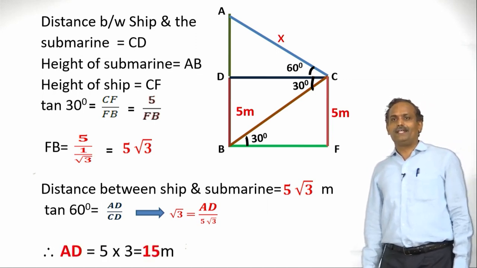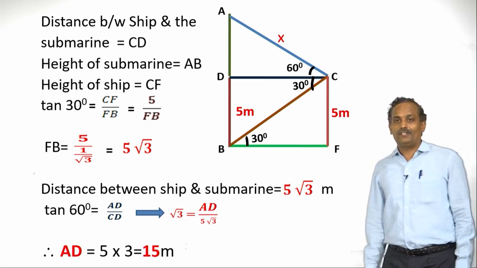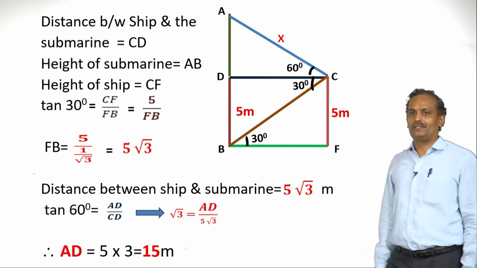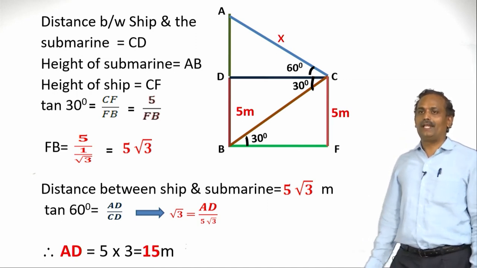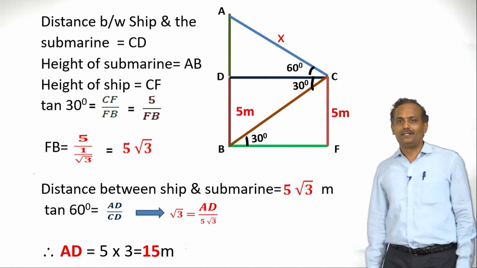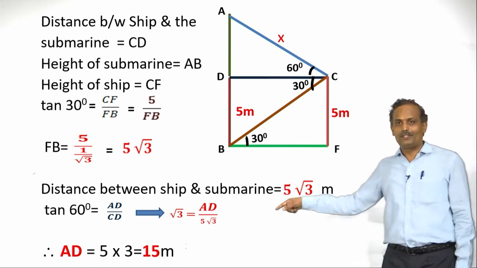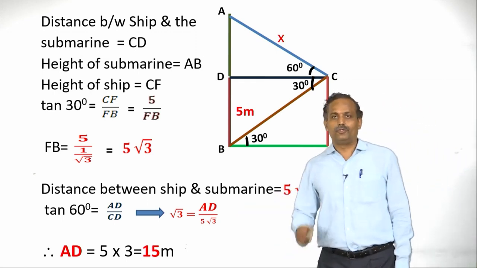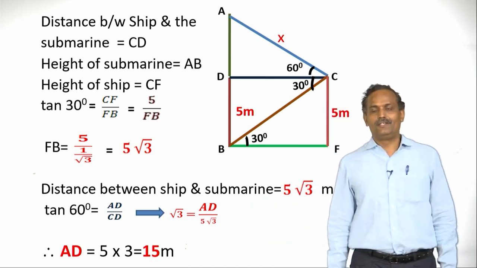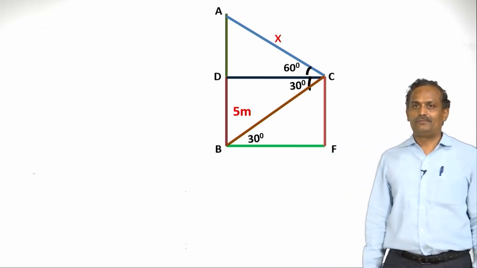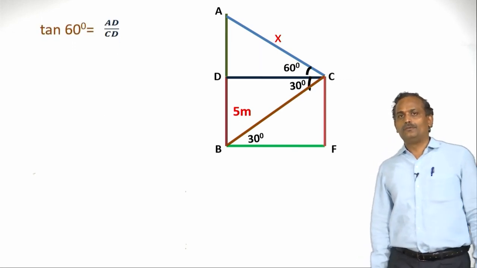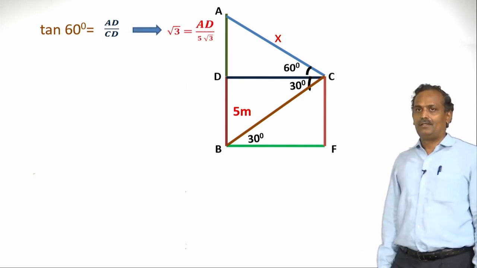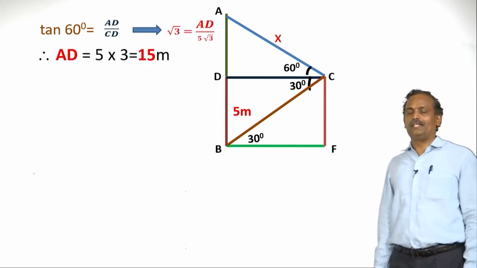Now we need to find AD. What is AD then? Let us cross multiply root 3 with 5 root 3. Root 3 multiplied by root 3 is nothing but 3 itself. Therefore, 5 into 3 is 15 meters. So the distance between their tops is 15 meters. Hence, AD by CD, we have already done, AD is 15 meters.